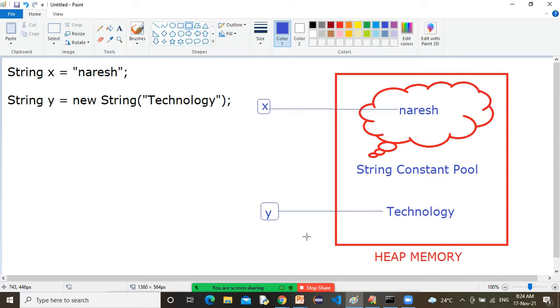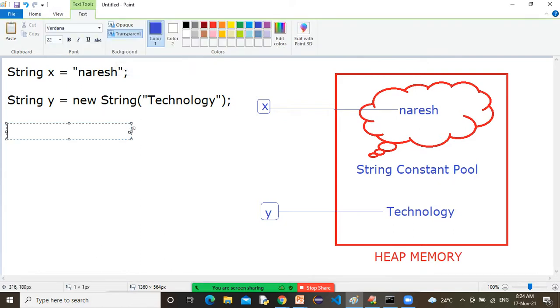So whenever we create a string object using string literal, it is created in the string constant pool. And if you are creating the string object using new keyword, it is created in normal heap memory. Look, I am writing this. Just listen carefully.